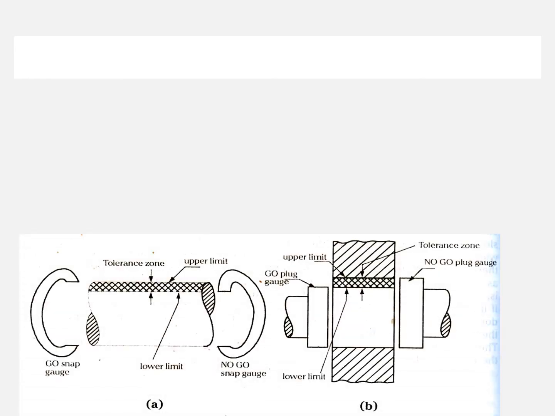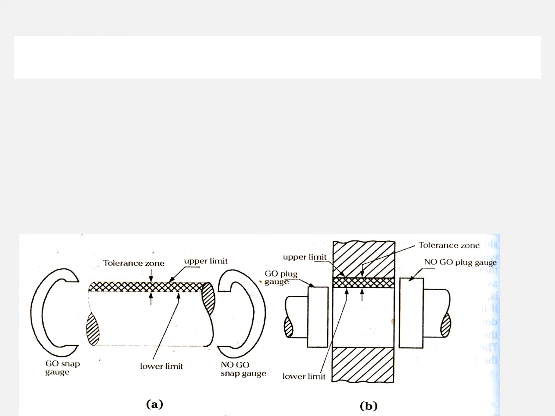What is the go gauge? A go limit gauge always corresponds to the maximum material condition. That is nothing but the upper limit of the shaft or the lower limit of the hole. This is the go gauge. For example, in checking shaft dimensions, the go gauge has to be manufactured in such a way that the shaft can be inserted into the go snap gauge, whereas for a hole, the go gauge is manufactured in such a way that it can be inserted into the hole. So the gauge dimension is greater than the shaft dimension, and for checking the hole, the go gauge dimension is lesser than the size of the hole.